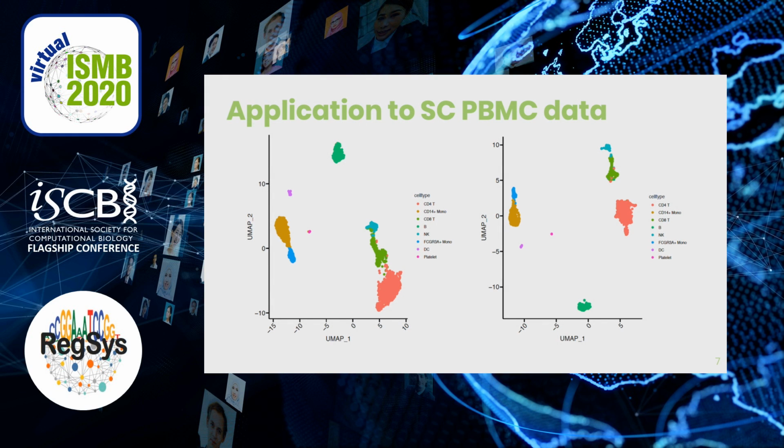We can also see how well our model preserves the global structure of the data. On the left, you can see a UMAP performed on the actual expression matrix. And then, on the right, you can see a UMAP performed on the B matrix that relates latent variables to cells. As you can see, the output results maintain the structure of the data, keeping the same clusters.